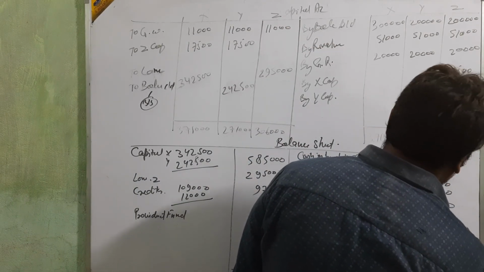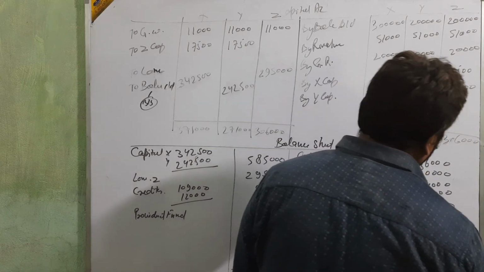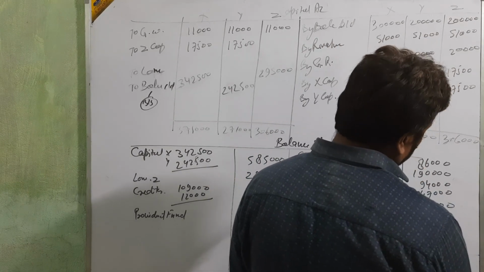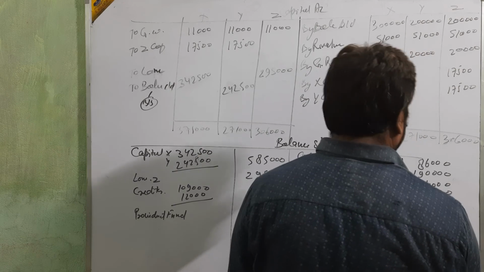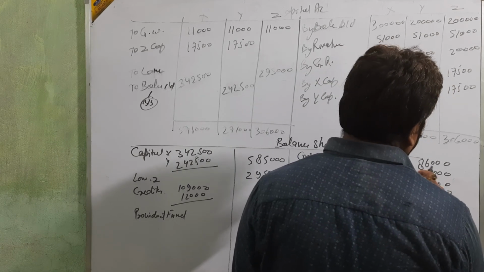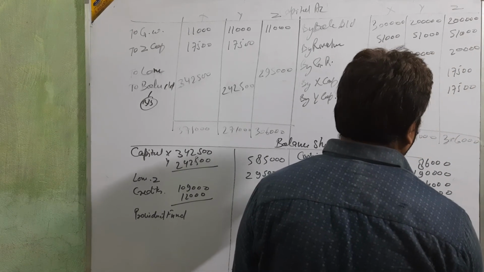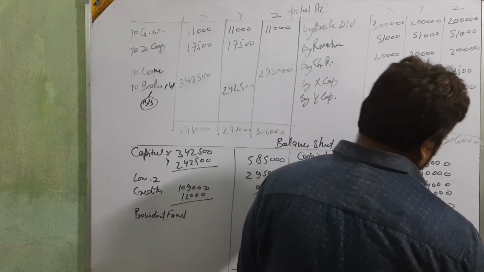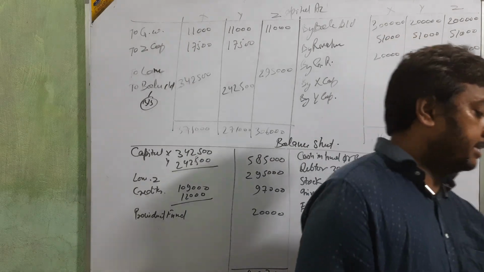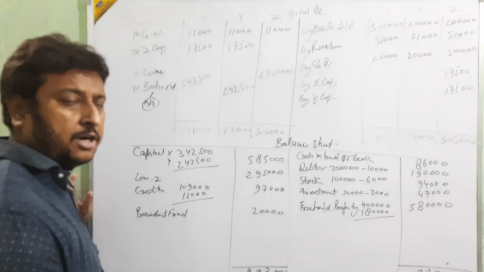Just add up, and the total comes to 9,97,000. Okay, it came out clear how to make all the things. Clear or not?